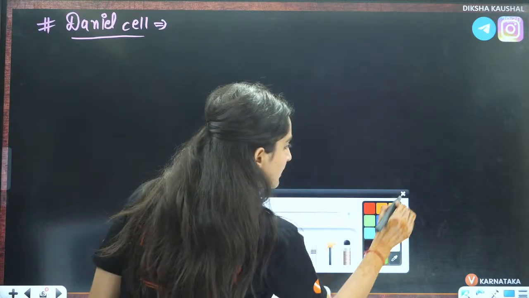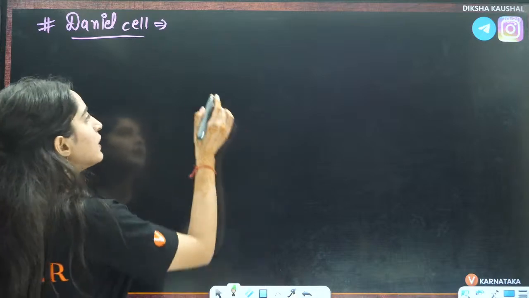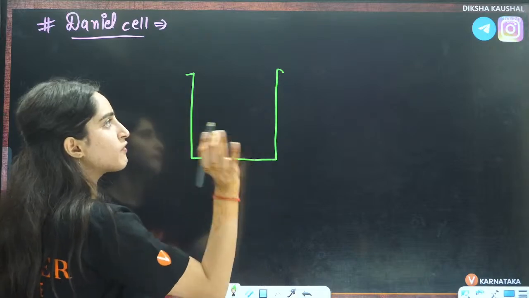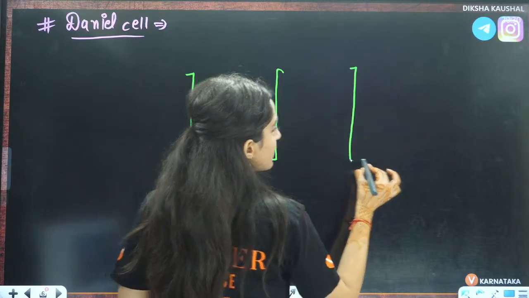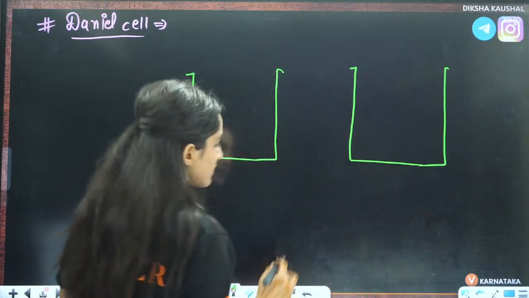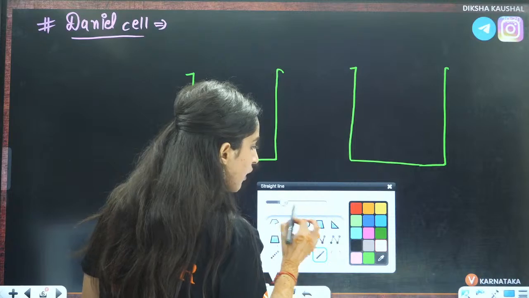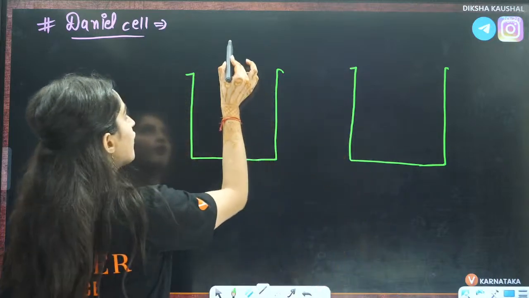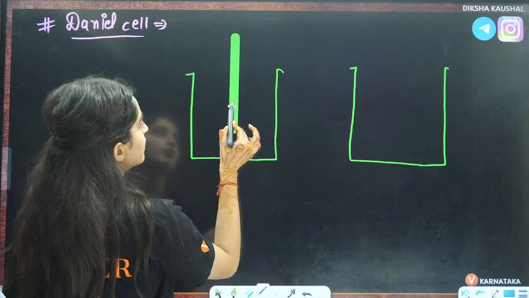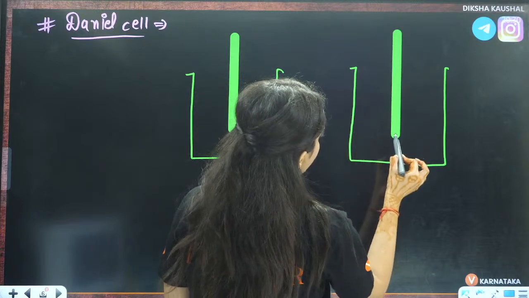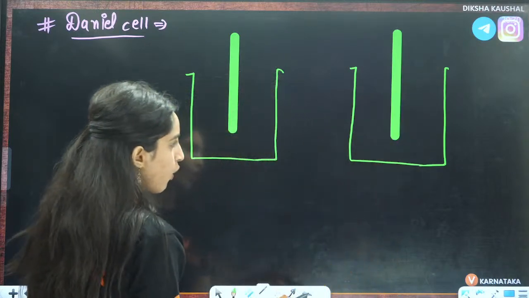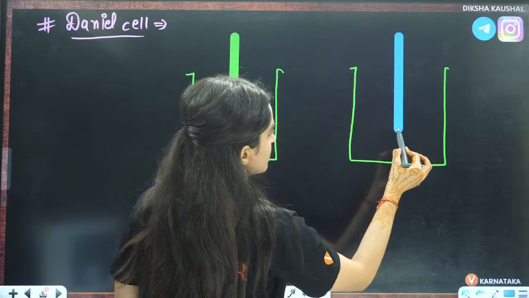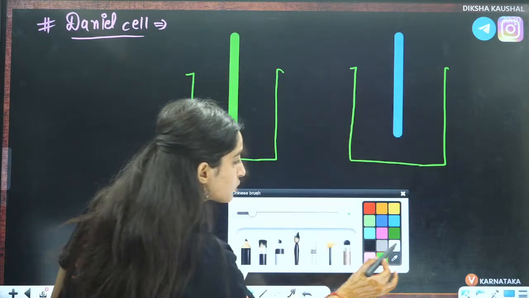If you talk about the Daniell cell here, it is also very, very simple, right? You have two beakers. Now because we have individually seen this thing, this will be very easy for you. In one beaker you have this electrode, right? And you have this electrode. This is your other electrode, right? Now, there are a few things that you need to understand here.